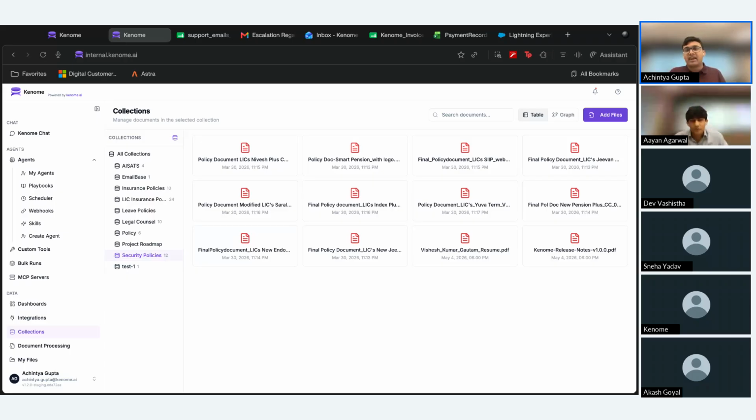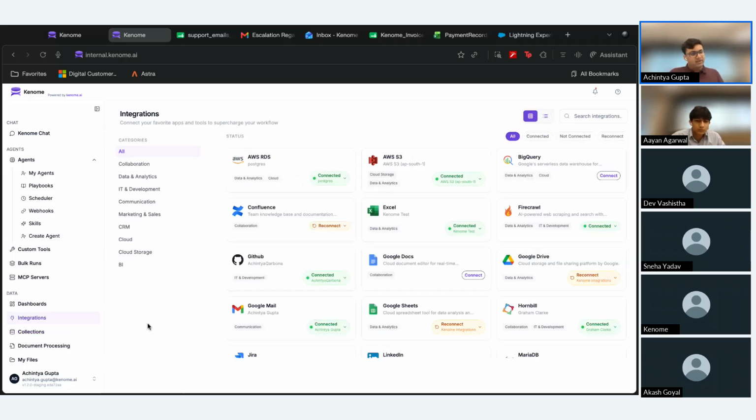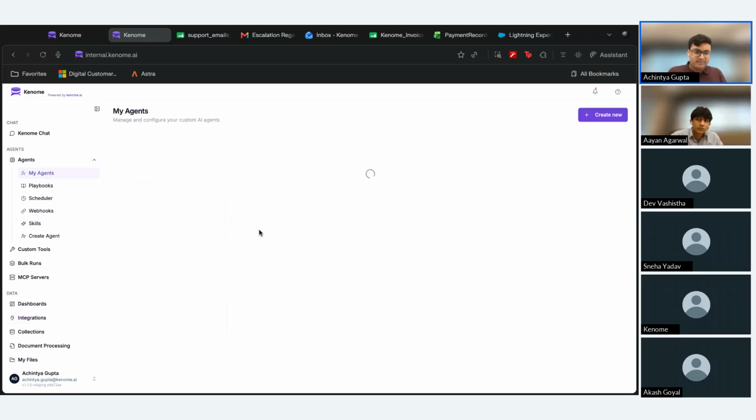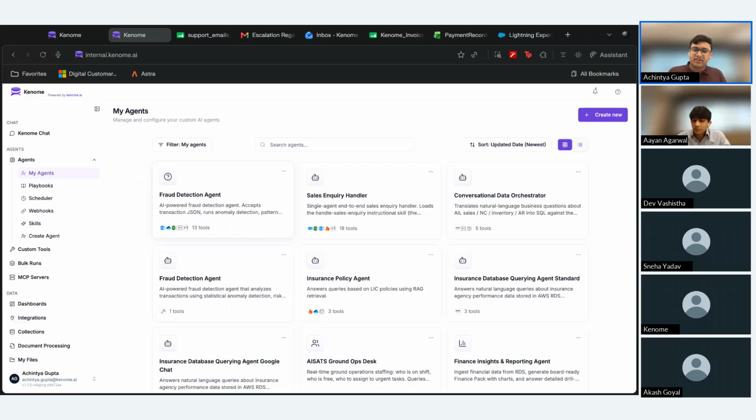So whenever an AI agent is doing some task, it will always have that overarching context related to what it might be doing through the collections that we have. But now that we have connected our integrations and collections, we can come over to the My Agents page. This page is where I, as a user, can see what agents I currently have working for me within this organization. Without further ado, let's get right into how we can create an agent.